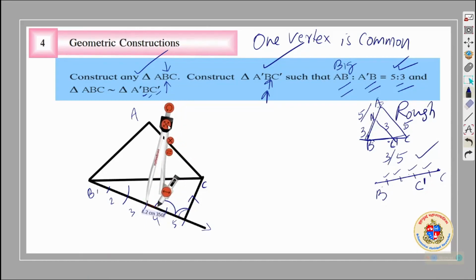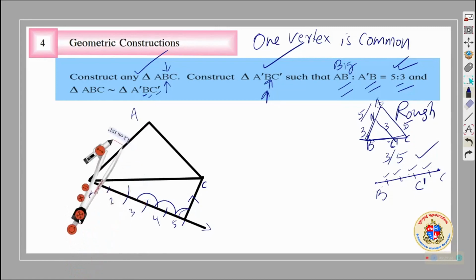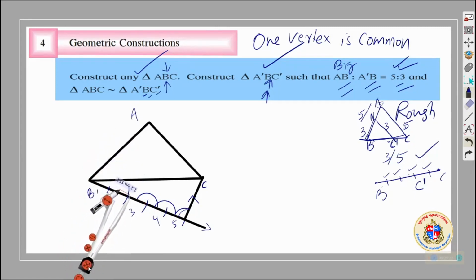Should be very careful which angle where it is drawing. Draw an arc, take the compass, put here, draw an arc, take the compass, put here, draw an arc.